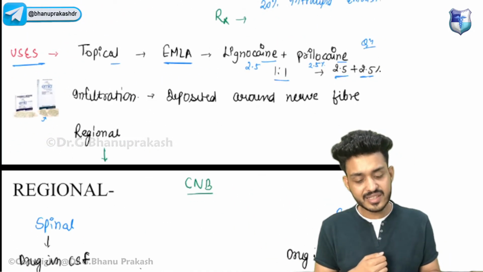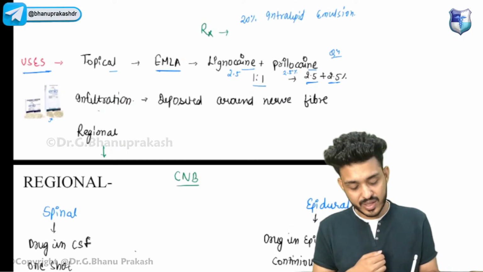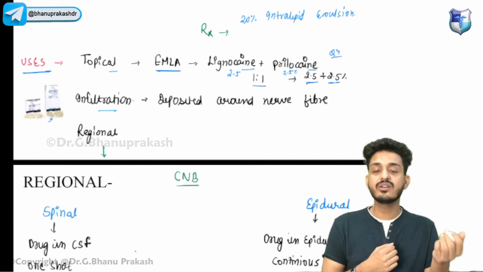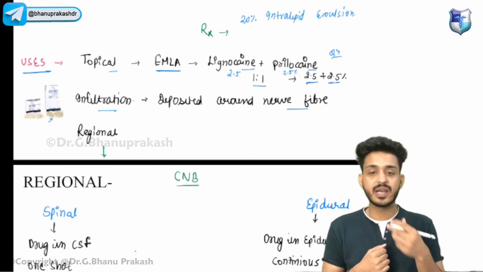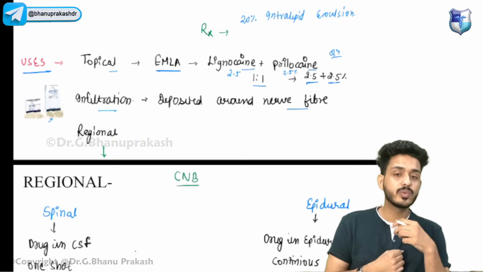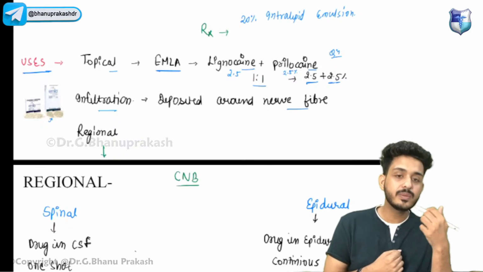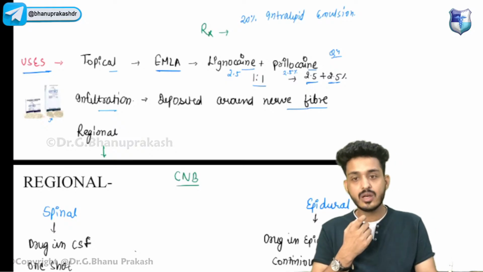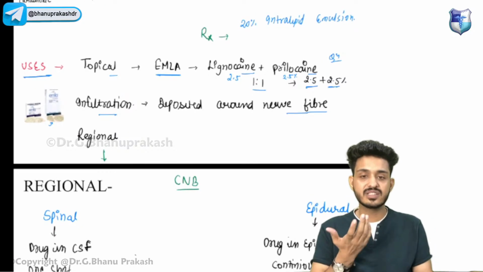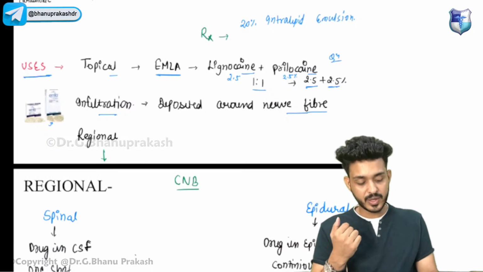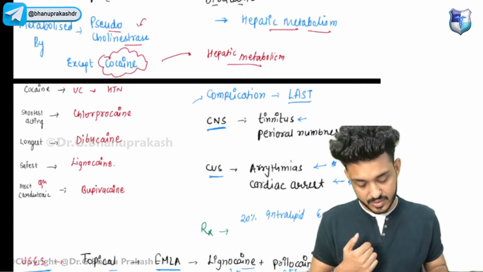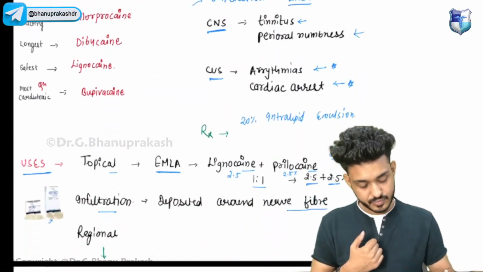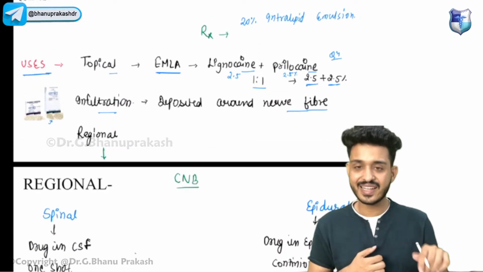Okay, next we are having infiltration. What is infiltration? In infiltration, we are depositing the anesthesia around the nerve fiber. For example, I want to do a tooth extraction. I want to remove some molar tooth. I will be putting all the anesthesia just around the nerve fiber, so that locally there will be stoppage of impulse, there will be pain killing property. So that is how we are utilizing this. This is all about your local anesthesia. We can also use this particular thing in caudal anesthesia also.